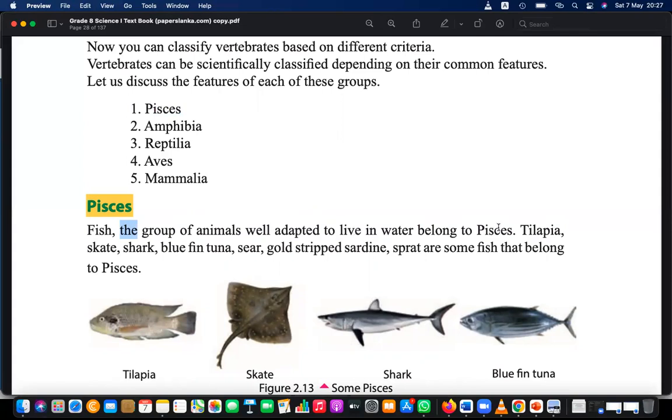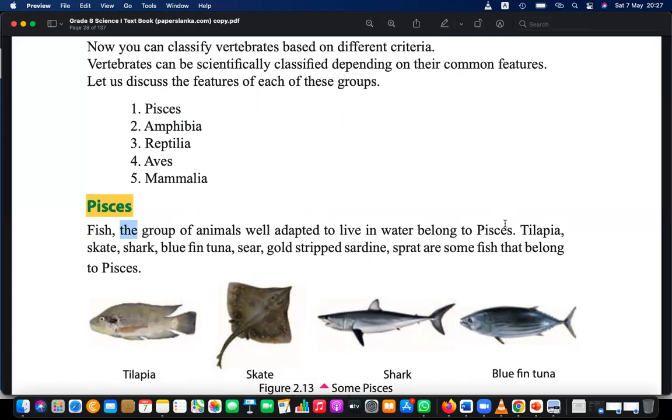Their entire life cycle is in water, right? Their eggs, the small fishes, and when they grow up and become adults, throughout the life cycle they live in water.